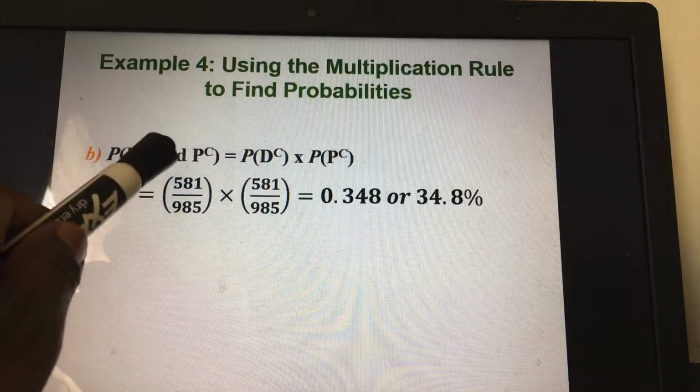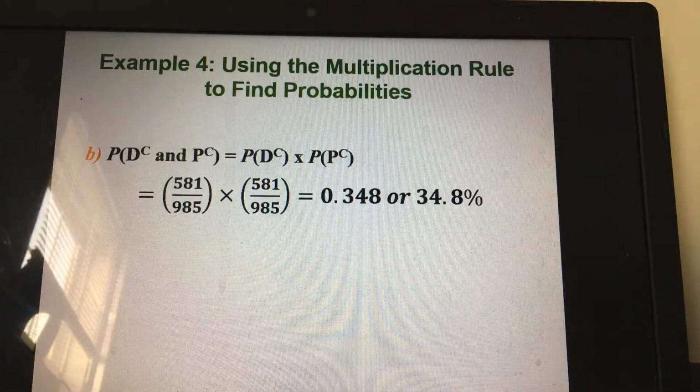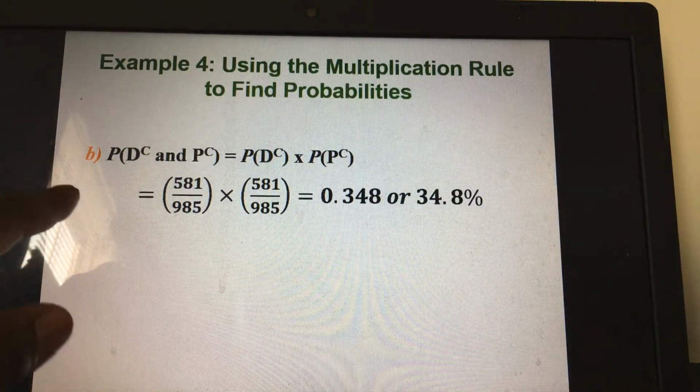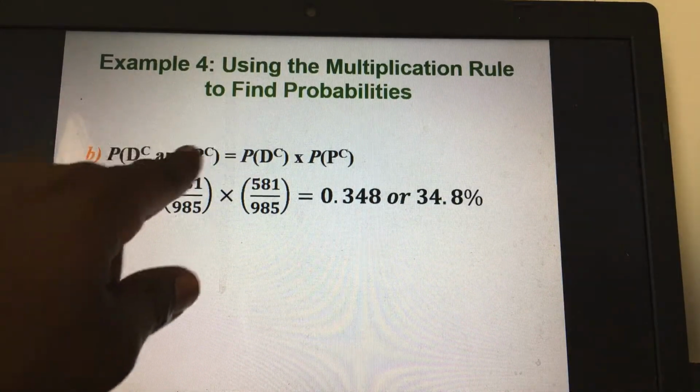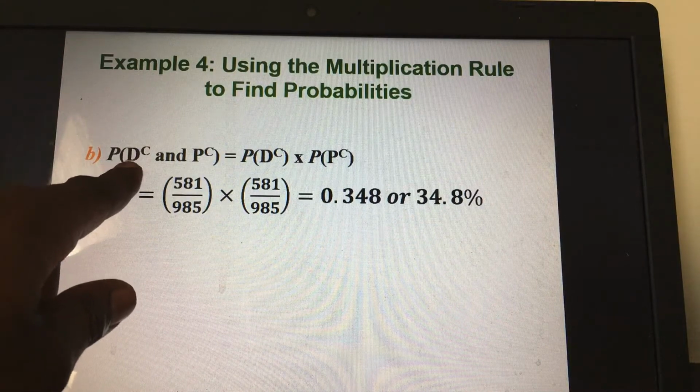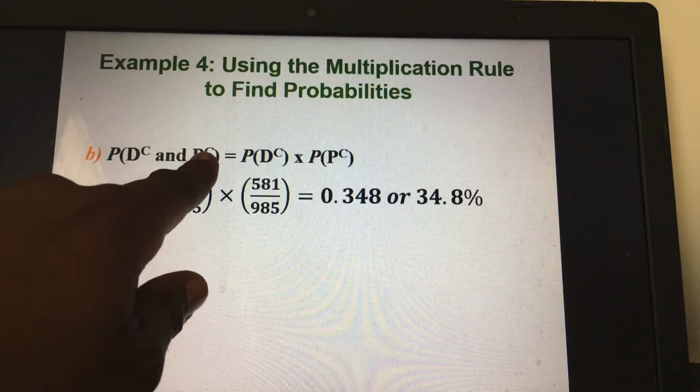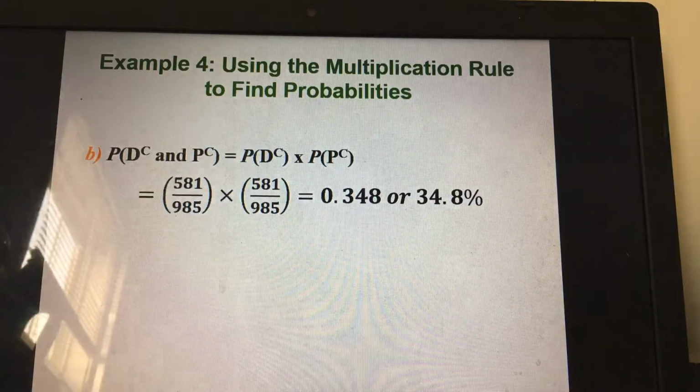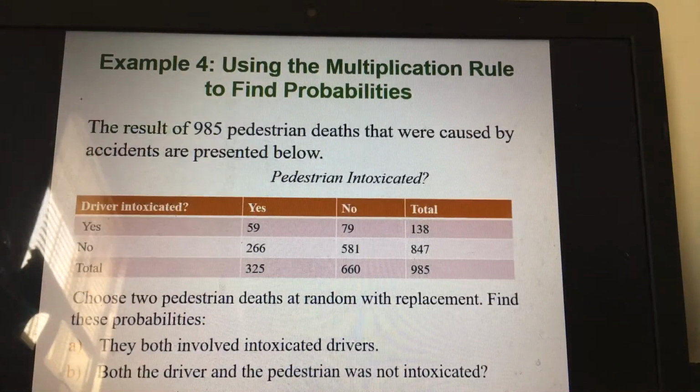Now, how do we get the complement? Remember, in my other lecture, I explained that the complement means the opposite. So being intoxicated, the complement is not intoxicated. That's why we are using D^C and P^C, where D^C is for the driver not intoxicated, and P^C for the pedestrian not intoxicated.